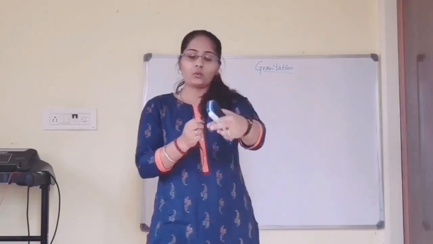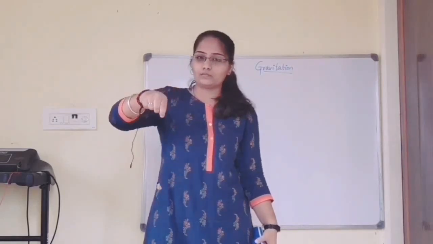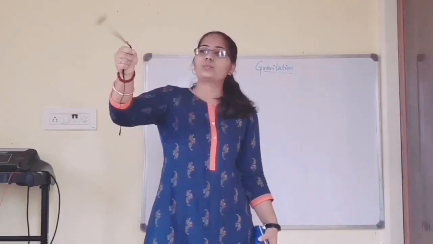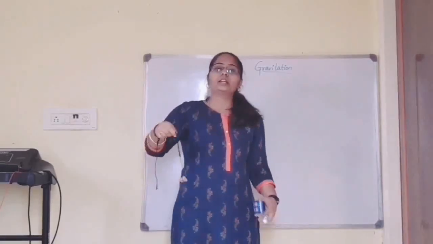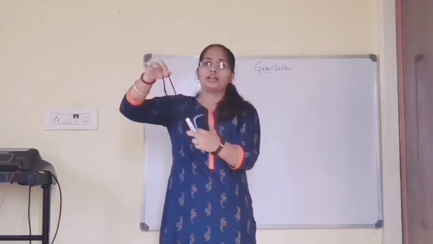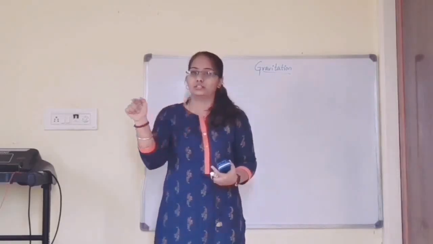Now see, it is in a straight line when there is no force. If I apply some force, that means when I whirl it, we can see that it is moving in a circular path, and at each point its direction is changing. When I leave this, the stone will fly off. When I stop the whirling, you can see the stone flies off in a straight line as a tangent.